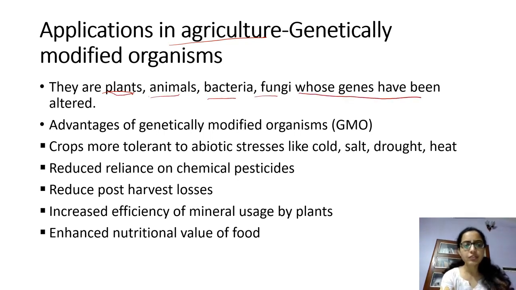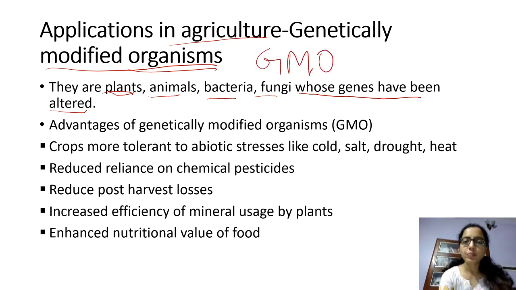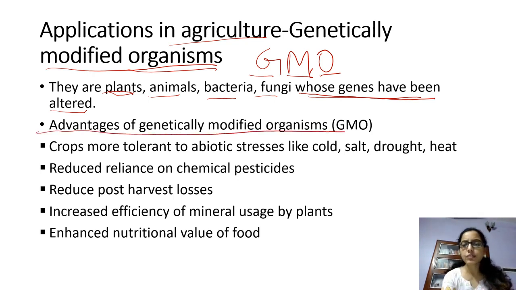If the genes in them have been altered, they are called genetically modified organisms, or in short, GMO, in which the natural genetic makeup has been manipulated and changed according to desired genes, genes of interest. What are the advantages? Let us have a look.